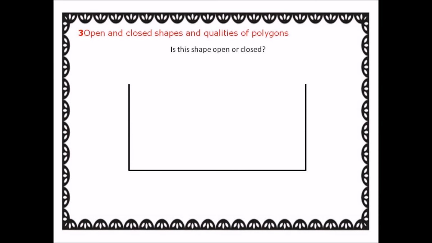Open and closed shapes and qualities of polygons. Is this shape open or closed? Because it has 3 sides and the 4th side is open, so this is an open shape.